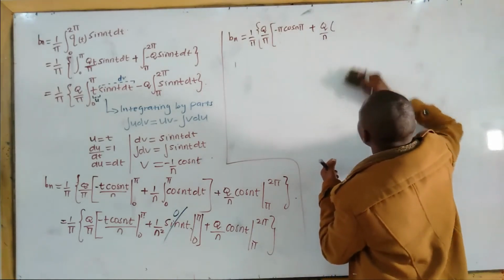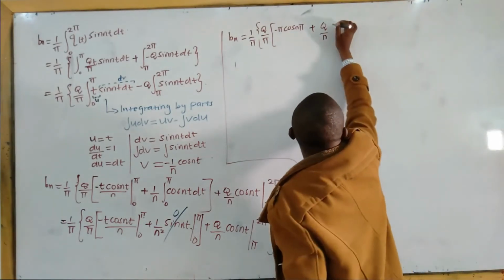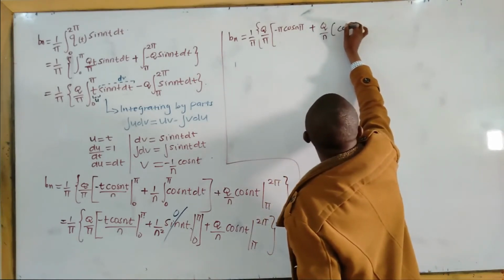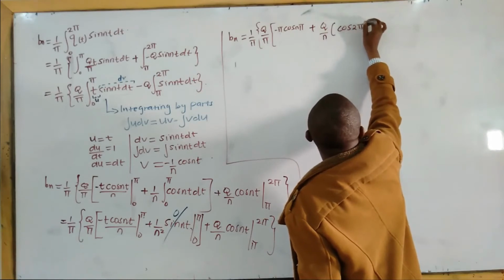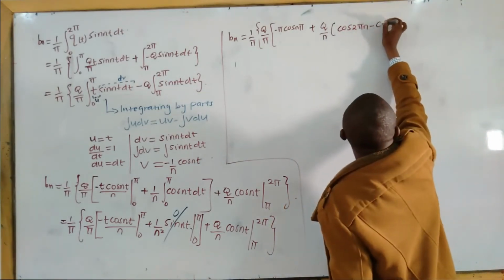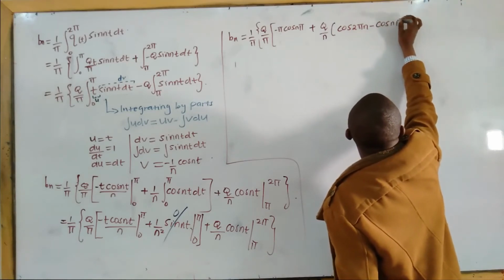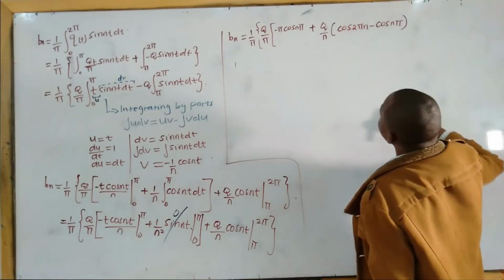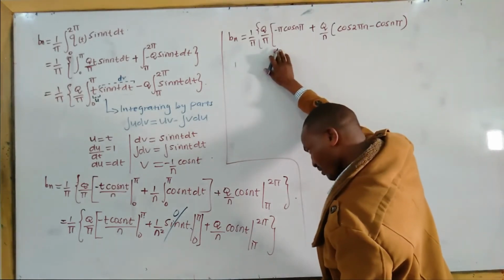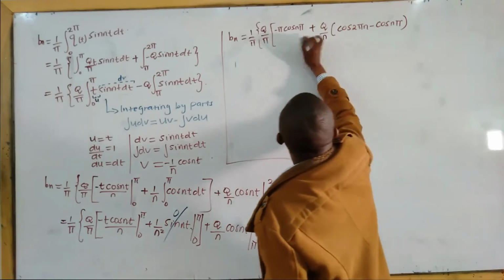Avoid this going outside the camera limit: cos 2 pi n minus the lower limit cos n pi. This bracket was going up to here.